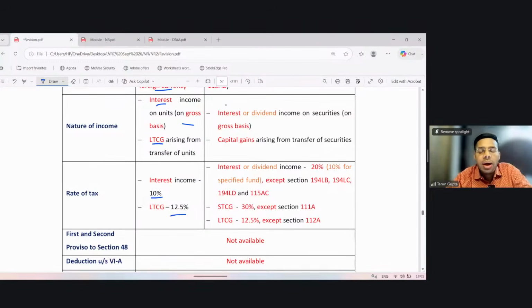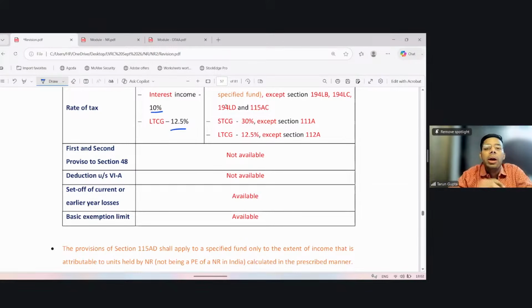The interest from such units is taxable at 10% on gross basis, meaning no expense, no deduction shall be allowed, and long-term capital gain arising from transfer of such units shall be taxable at the rate of 12.5%. In this regard, the benefit of first and second proviso for computing the long-term capital gain shall not be available. Deduction under Chapter VI-A is not available. However, the OFO is eligible for set off of brought forward losses and basic exemption limit in respect of this income. Clear?